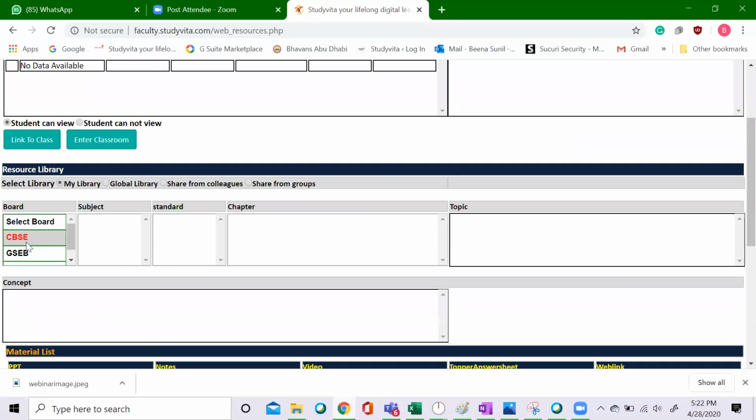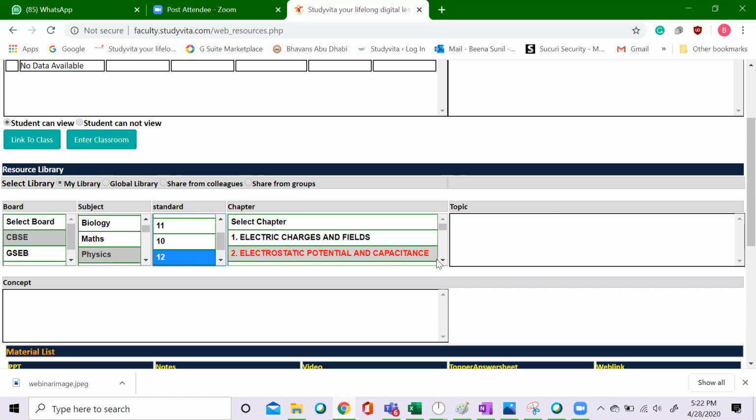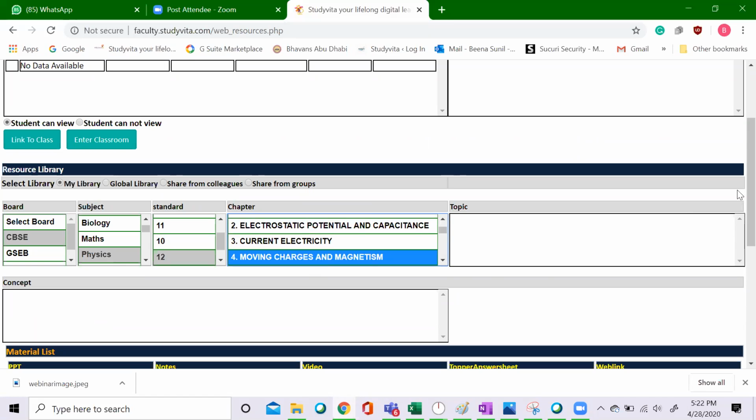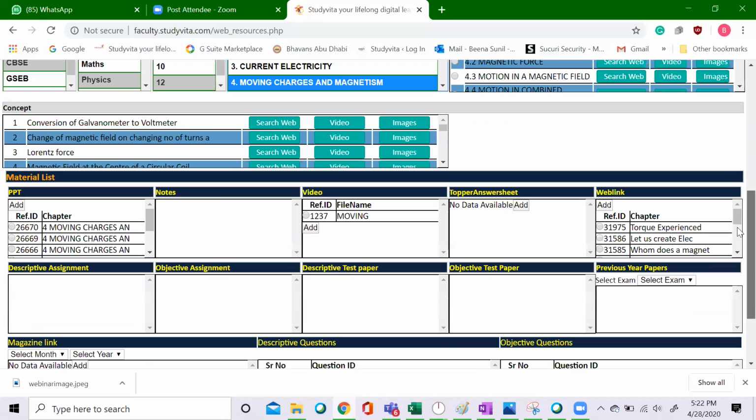So here, link material means it will directly take me to the class in which we have to link. For example, I have declared the class for CBSE, and it was physics and it was 12th. And now here it will help me to access the material that I am already having in my system. And then that particular material can be linked to that particular session. That's the advantage of that.